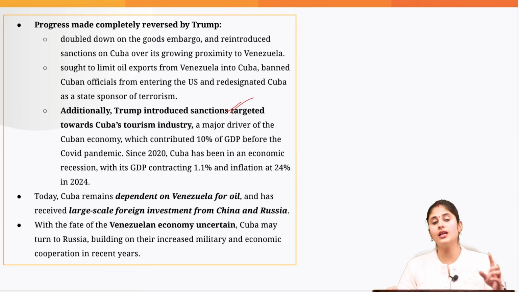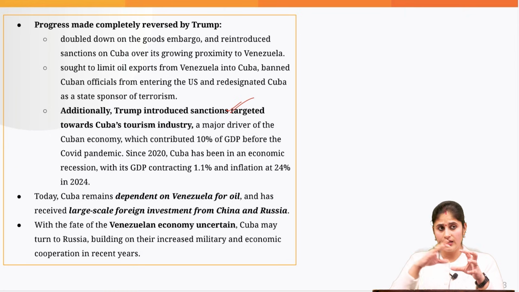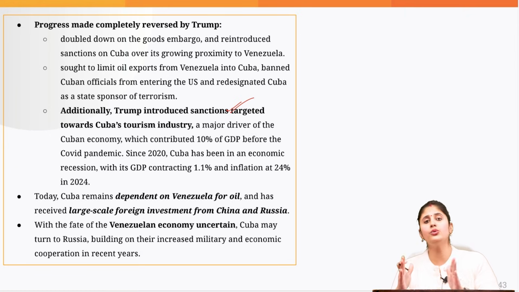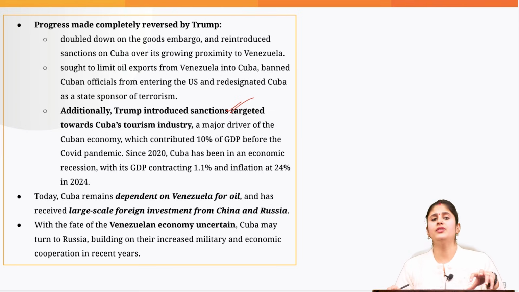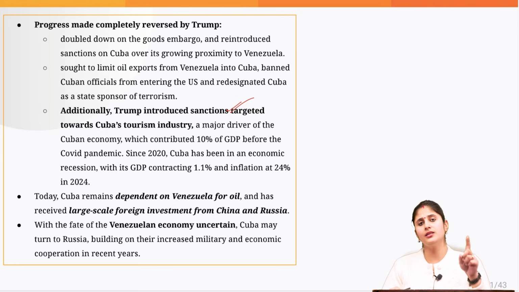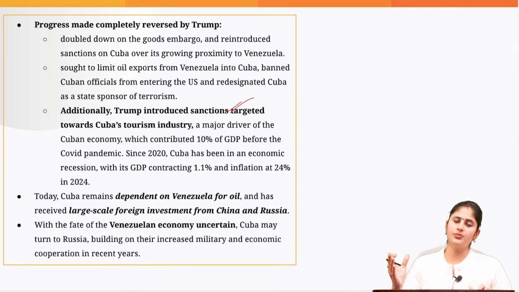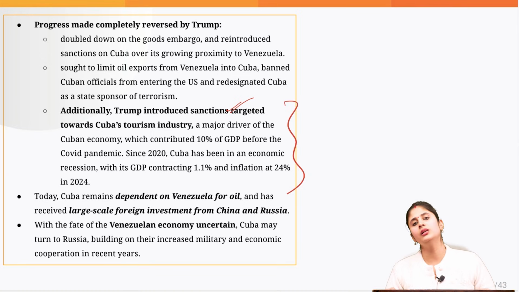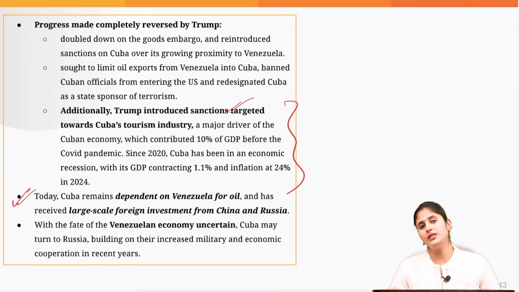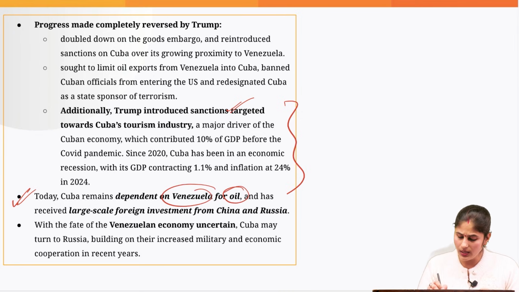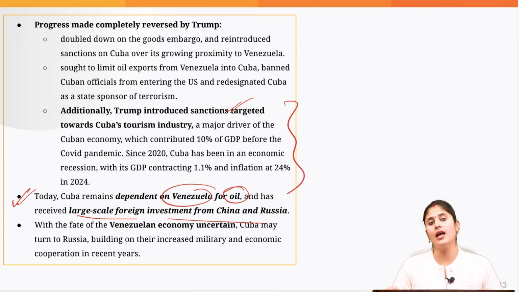He understands that when it comes to Cuba, the economy is basically driven by the tourism industry. So Trump imposed travel restrictions on American citizens, that they are not allowed to go to Cuba for tourism. This has actually led to the crippling of the Cuban economy. And Cuba, which was majorly dependent upon Venezuela for oil, and has received large-scale foreign investment from China and Russia.